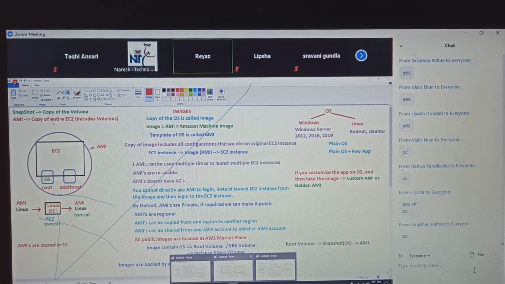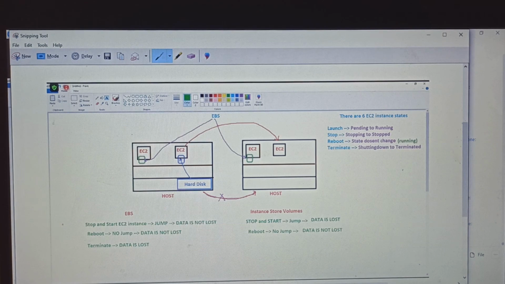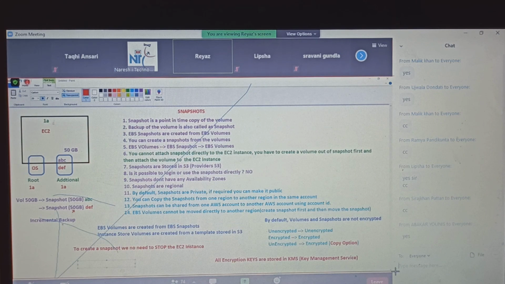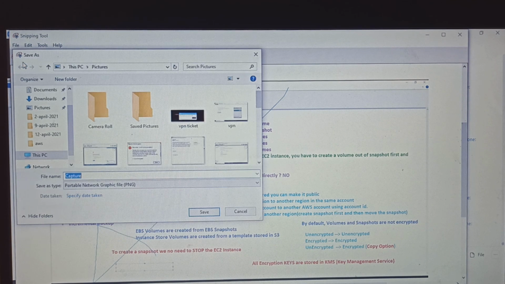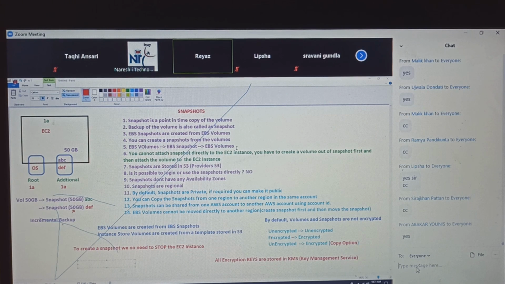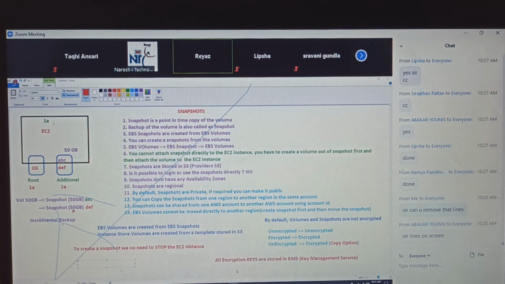Nice. Great. Take your photos. Take your snapshots. Let me know once done. How to remove that?